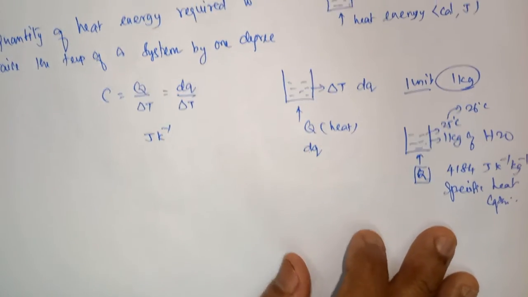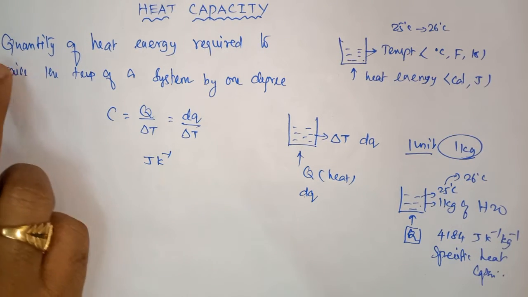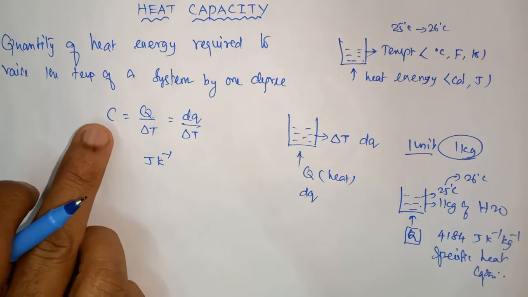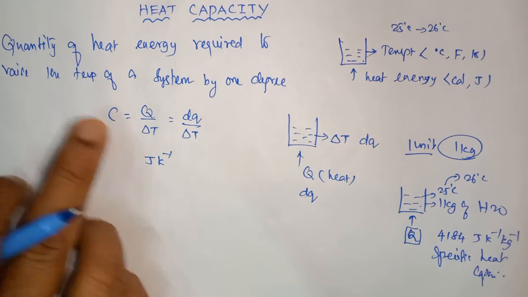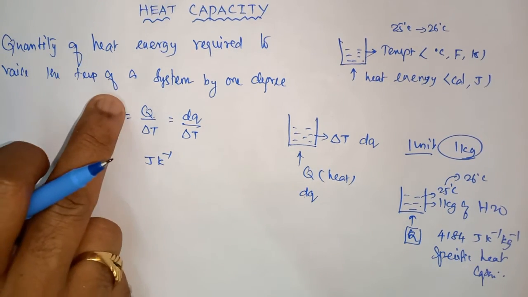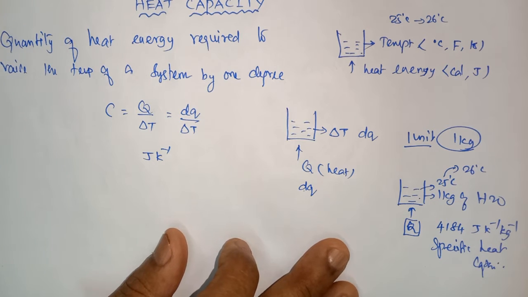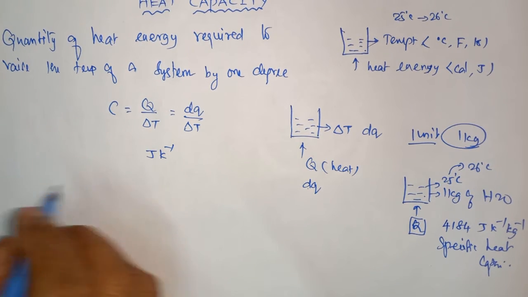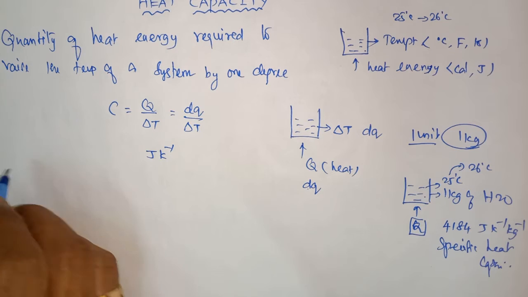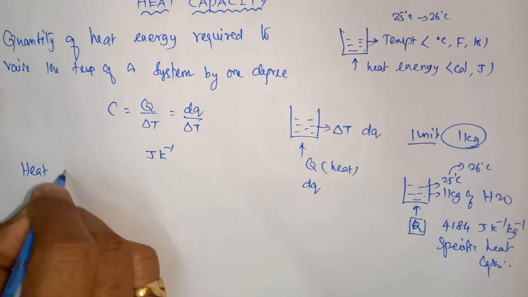Then, coming back to the definition: heat capacity is defined as the heat energy required to raise the temperature of a system by 1 degree. That is called heat capacity. Now what I am going to do is find out the heat capacity for gases.